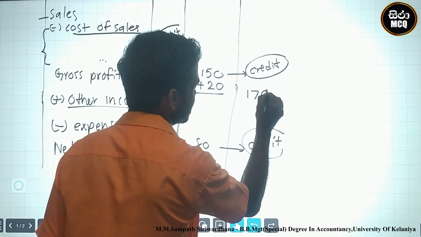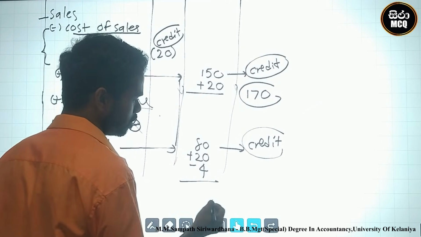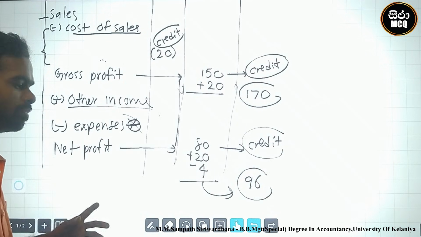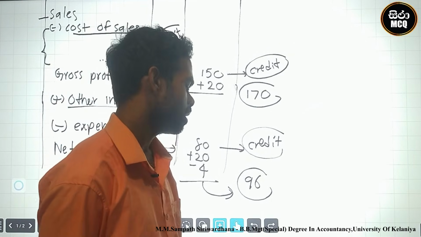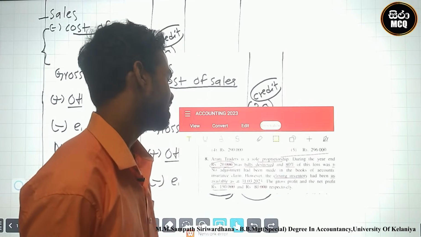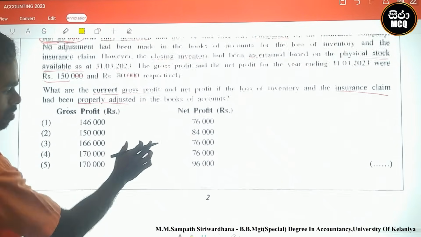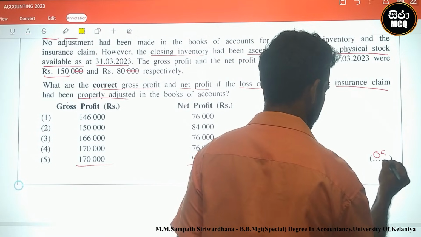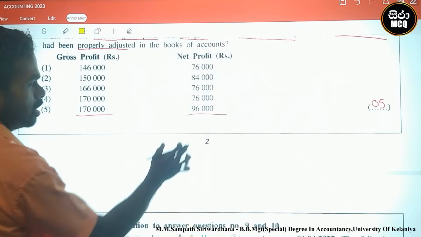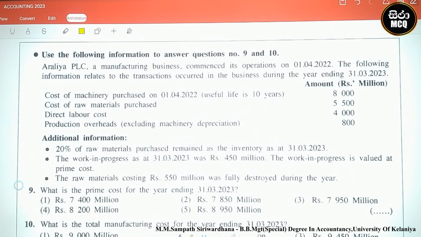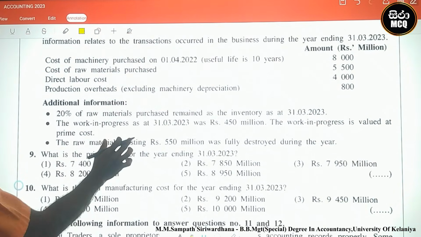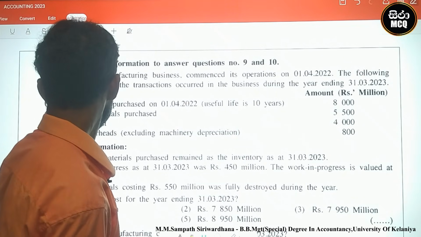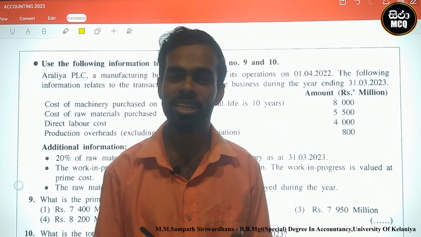170 is the correct gross profit, the correct net profit was 96 based on that. Okay, 170 and 96. Now 170 is gross profit and 96 was net profit. Answer is 5 for question number 8. Okay, in the next video we must concentrate on prime cost. Okay, this is the production cost related transactions. Okay, in the next video we must meet question number 9.